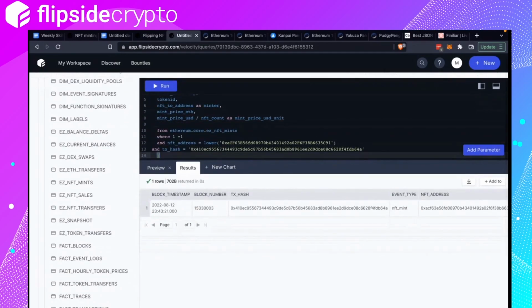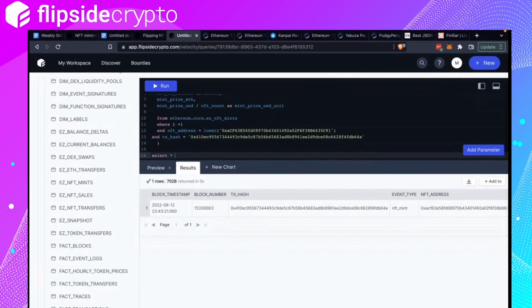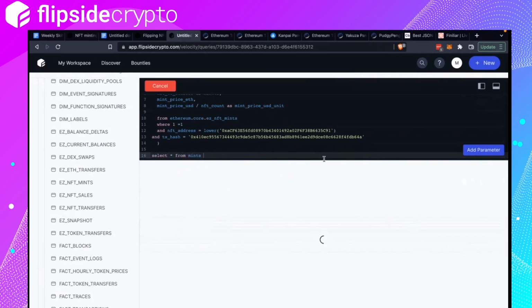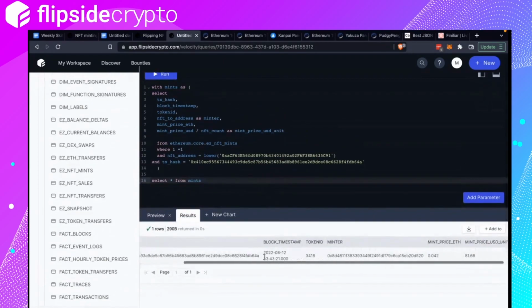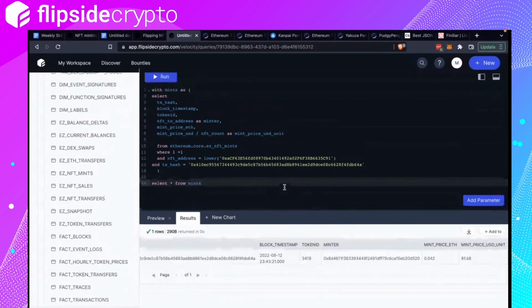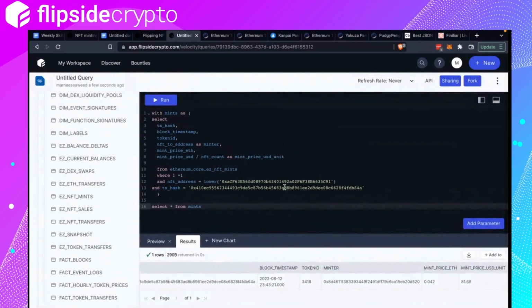Okay. So like all from mints. So let's see. Right, cool. So we know this transaction ID, what the token ID was, and what the mint price was. Now we want to get the sales. What is the token ID? Okay, and token ID equals 3418.